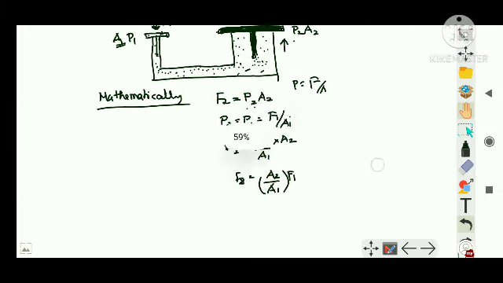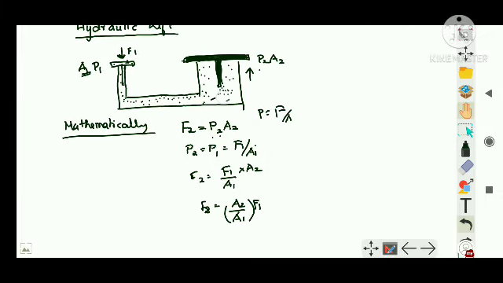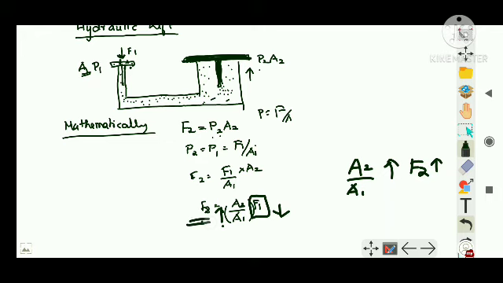This is the force exerted here, right? So force F2 will be large when the area is larger. If A2 by A1 is high, that means F2 will be high. F1 is small, that is the small force I am applying, but if A2 by A1 is very high, then F2 can be large.